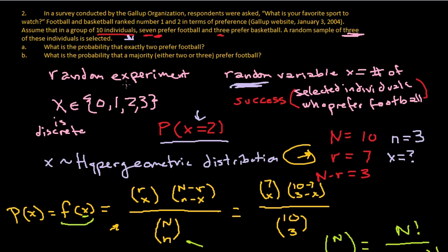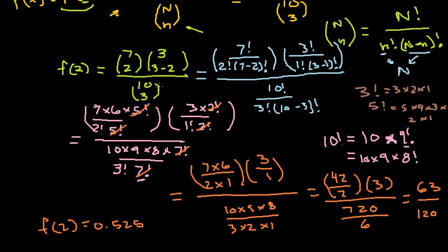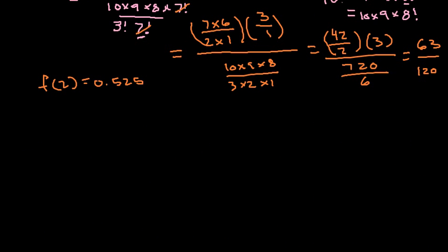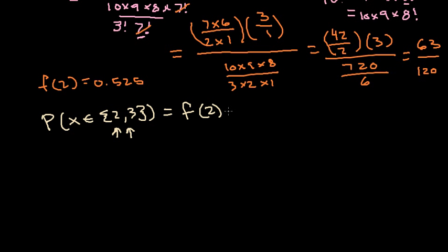Part B is asking what the probability is that a majority, which is to say either 2 or 3, prefer football. The way that we write that is the probability, or one way to write it is that x is in {2, 3}, right? So that those are the 2 values that we choose. Now, because these events are disjoint, because either 2 will happen or 3 will happen, which is to say that they're mutually exclusive, that means there's no intersection. Then this is going to be just the probability of there being 2 plus the probability of there being 3.